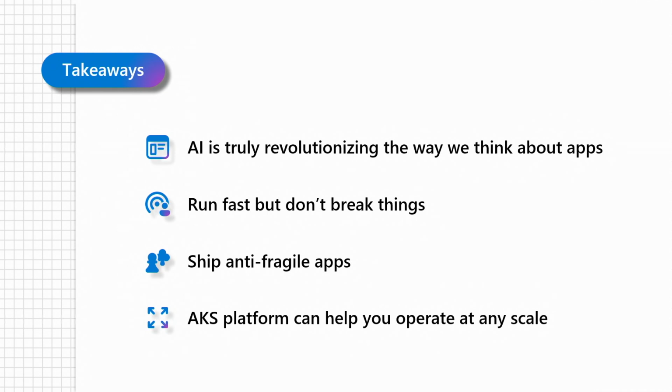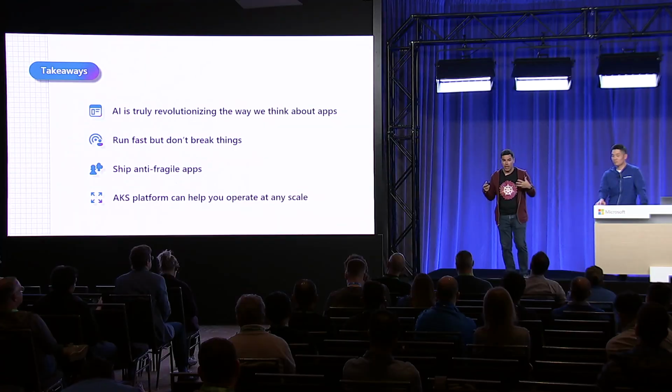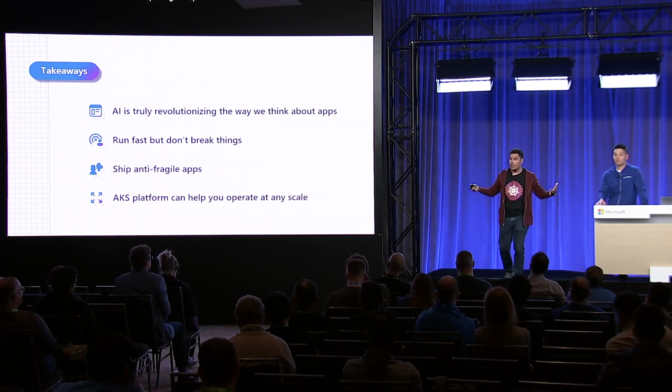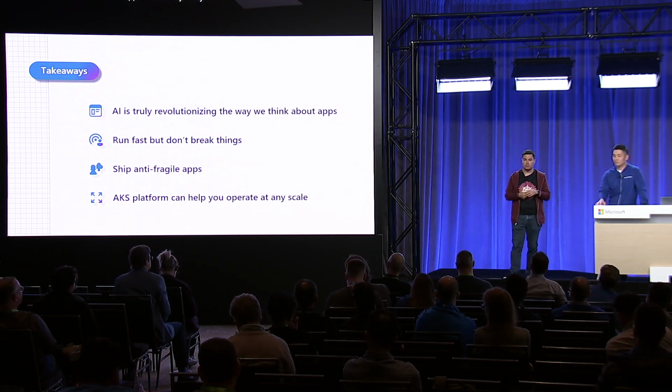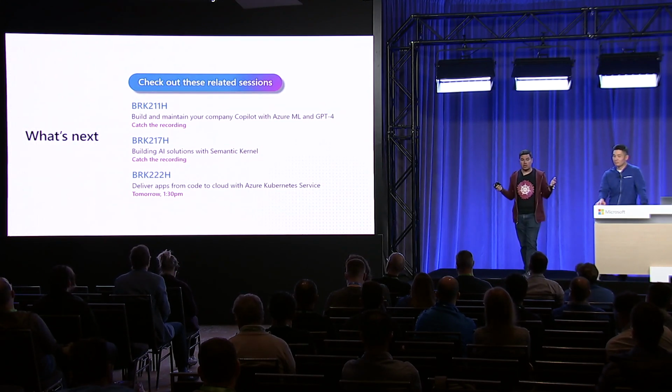It's really all about being the opposite of fragile. And there really isn't a good word for that. You can use resilient, but that's different. Resilient withstands something. But anti-fragile is really about improving over time with that pressure. So things like load testing and traffic splitting improve your app continuously, and you can run fast but not break things. And then you leverage a platform like AKS to operate at any scale and scale with you. We have great sessions for you today.